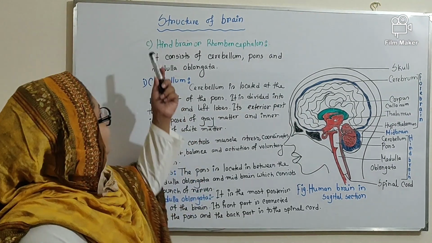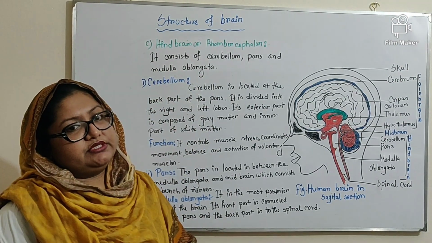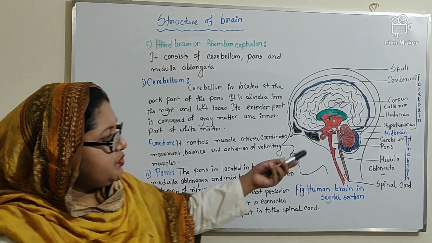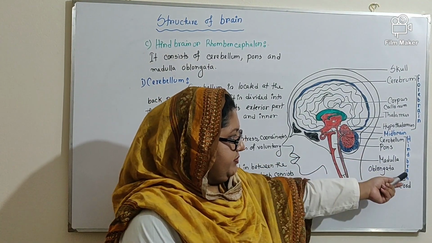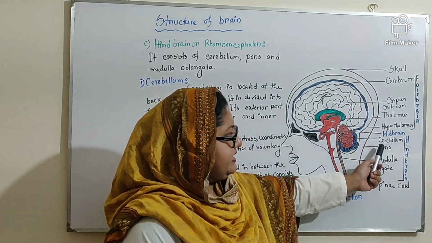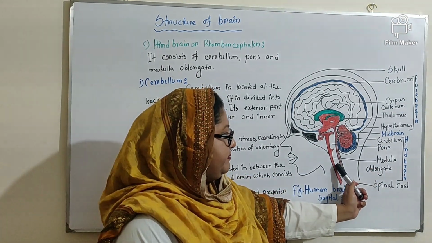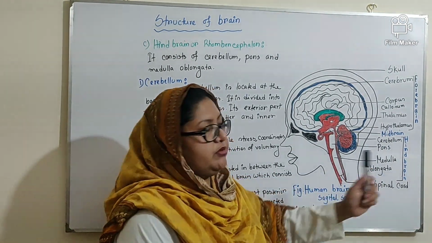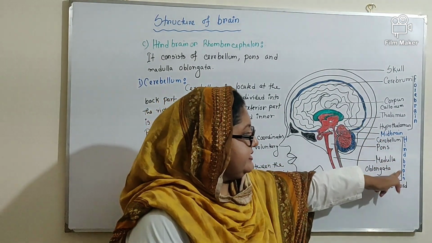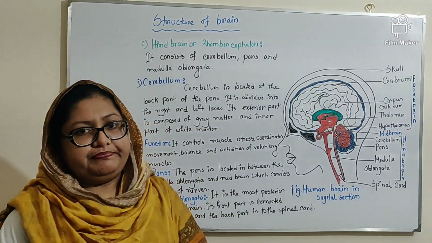Now the structure of hindbrain or rhomencephalon. Hindbrain or rhomencephalon is divided into 3 parts: the cerebellum, pons, and medulla oblongata. In the diagram you can see the 3 parts of hindbrain. This red portion of the brain indicates cerebellum. The white portion indicates the pons, and this white portion also indicates medulla oblongata. So all these 3 parts compose the hindbrain.